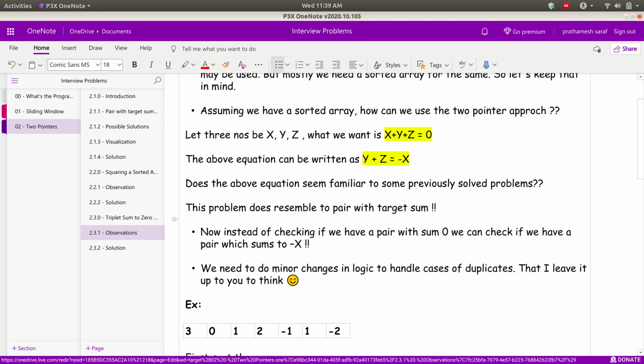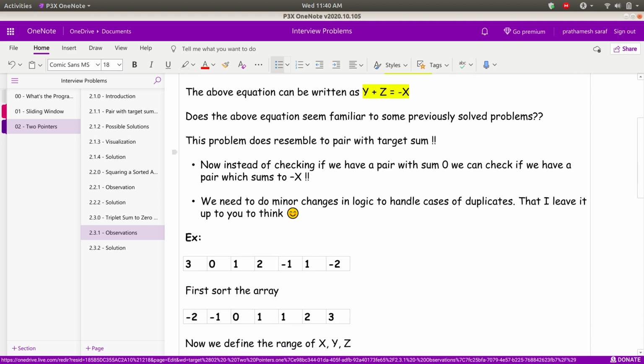Let us assume that my current number is 2. Now I need to find two numbers whose addition will be minus 2. Why minus 2? Because only then the addition of my current number, that is 2, and the sum of the two numbers, that is minus 2, will together be equal to 0. I hope you get the idea or intuition behind this. So basically, for each number chosen from the array, I will find two other numbers such that their sum will be the negation of my current number.